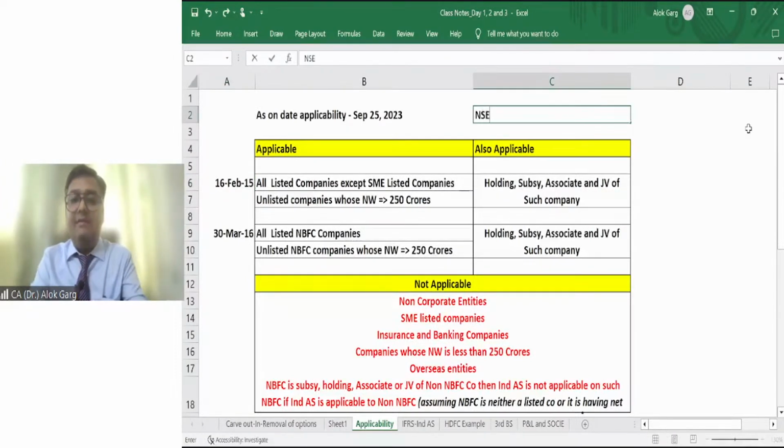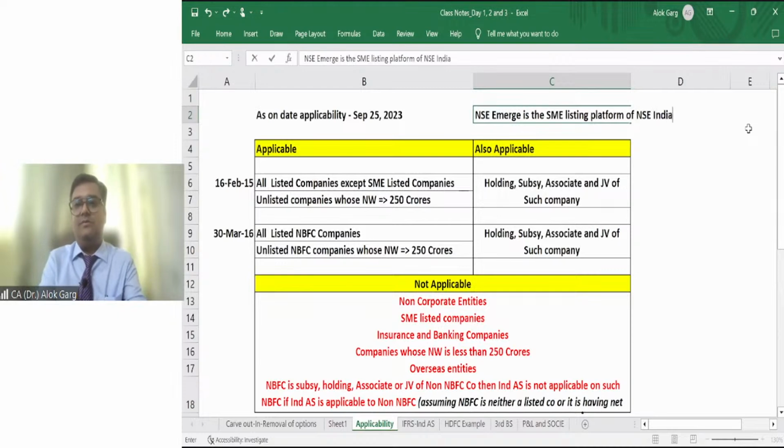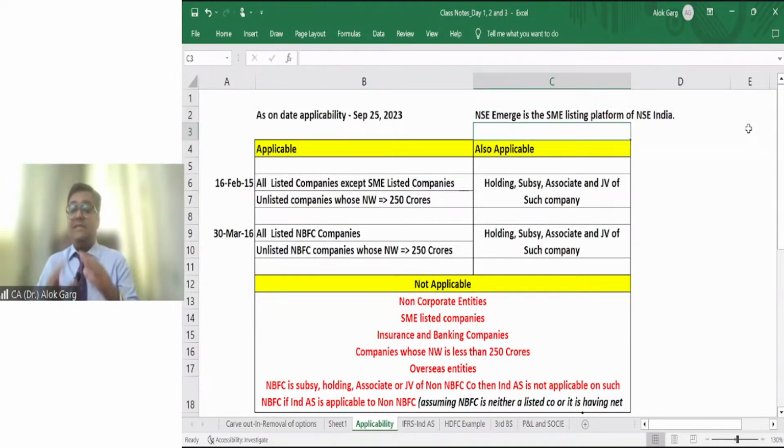This NSE Emerge is the SME listing platform of NSE, right? The main National Stock Exchange is a platform for big companies, and NSE Emerge is the platform for SME entities.